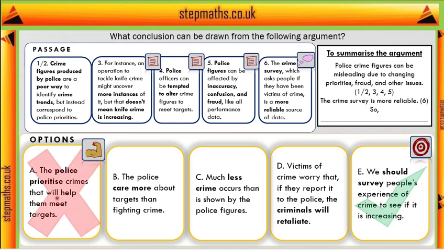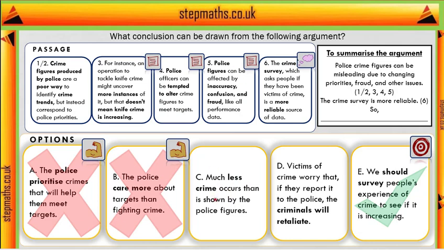So this is stronger than the evidence we're given. And then B says the police care more about targets than about fighting crime. Does this follow from what's been said? Well, the writer says that police care to some extent about targets, but they don't compare that to how much they care about fighting crime. They don't have any evidence about that. So B is also stronger than what we can conclude.